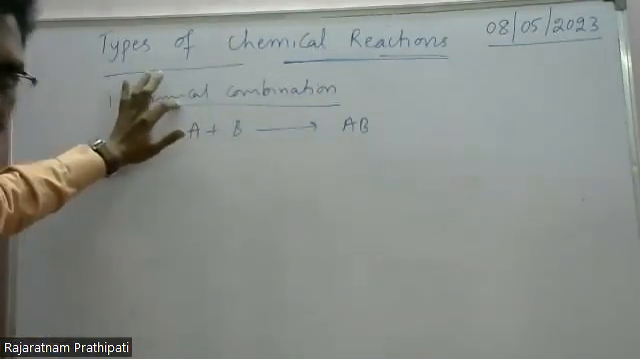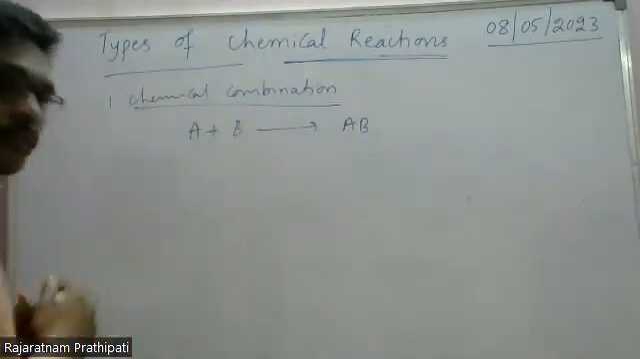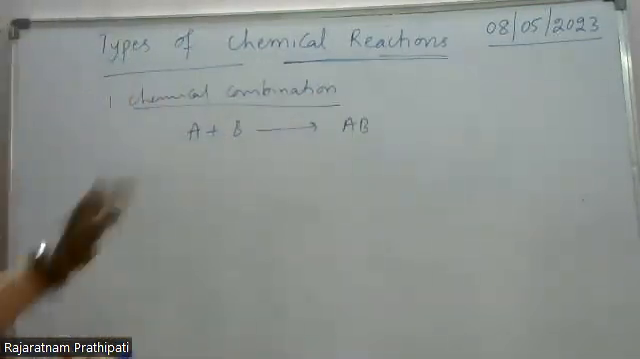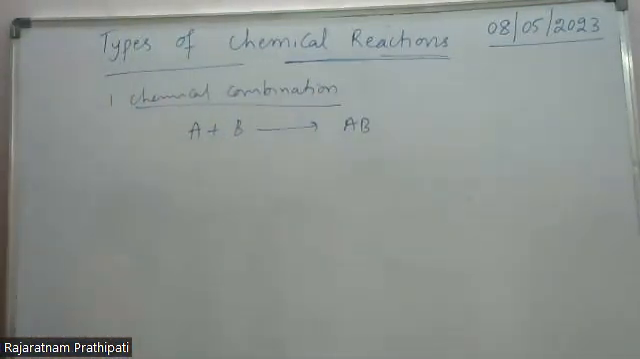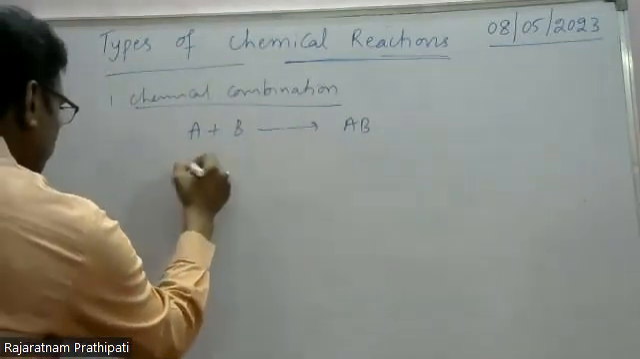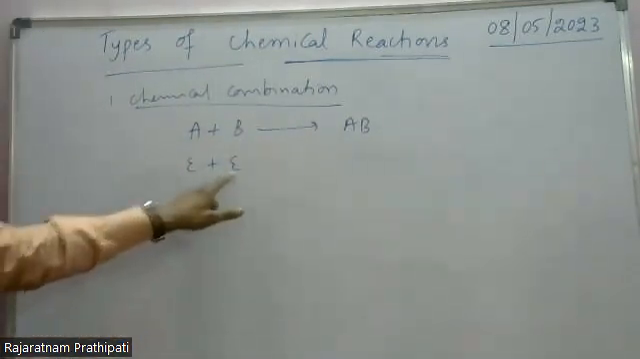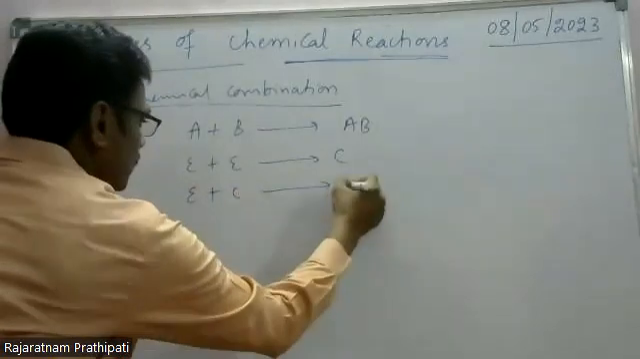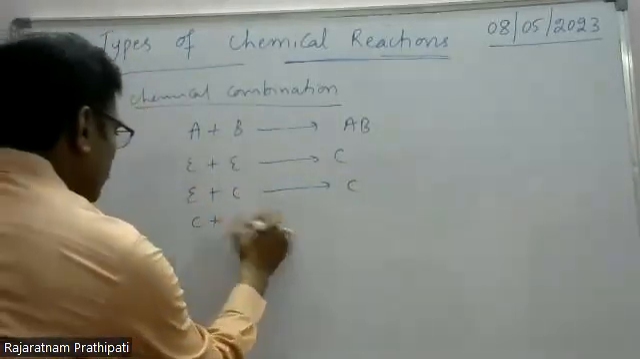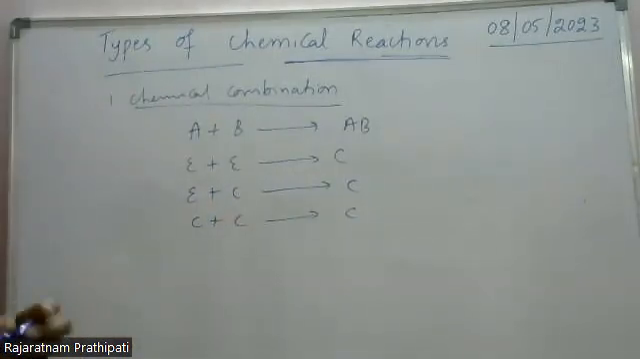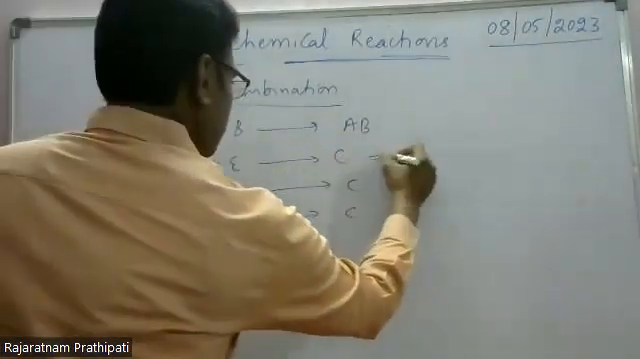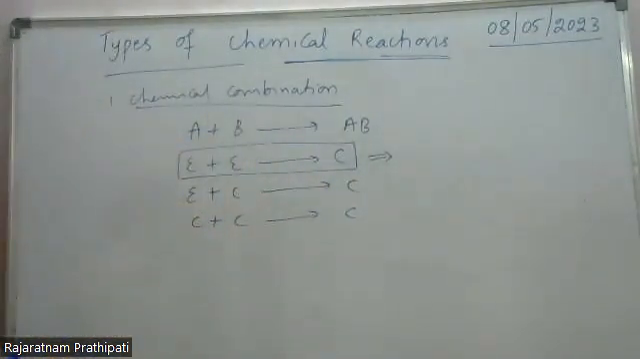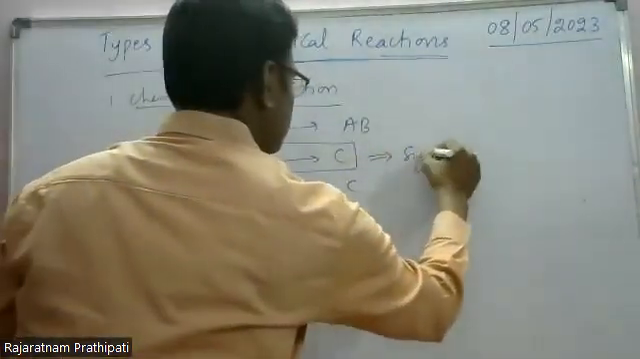In chemical combination reactions, there is more than one reactant, and the product should be a single one. These are called chemical combination reactions. In combination reactions, it may be element plus element combining to form a compound, element plus compound giving a compound, or compound plus compound giving a compound. Combination reactions are also called synthesis reactions.